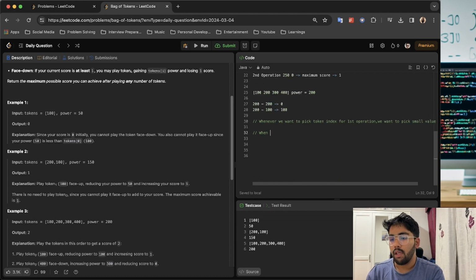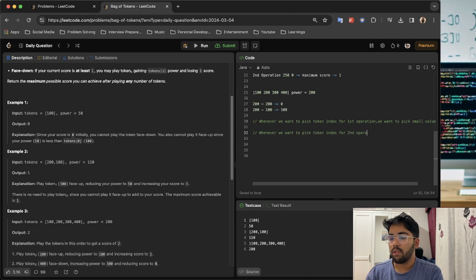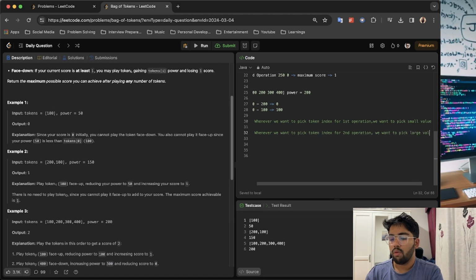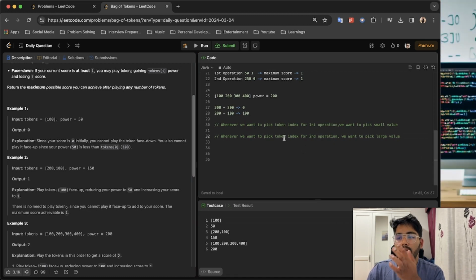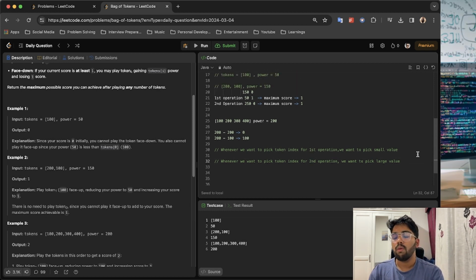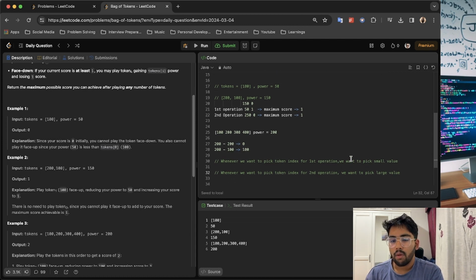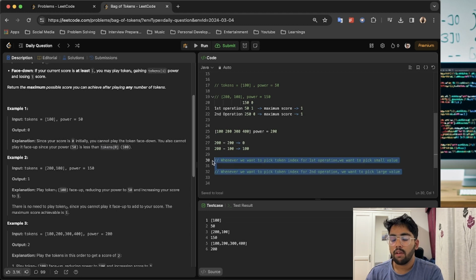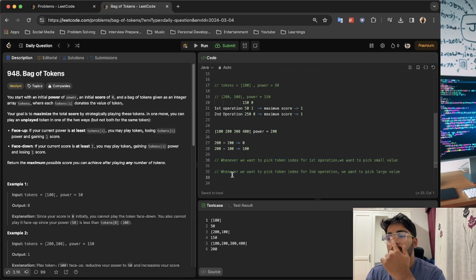Another thing that I could find is, when we want to pick the token index for the second operation, we want to pick a large value. So we have clarity: whenever we pick the token index for the first operation, we want to pick the smallest, and whenever we pick the token index for the second operation, we want to pick the largest. I think this information is very informative and makes the problem easier.